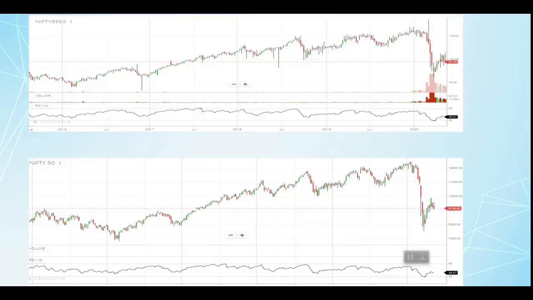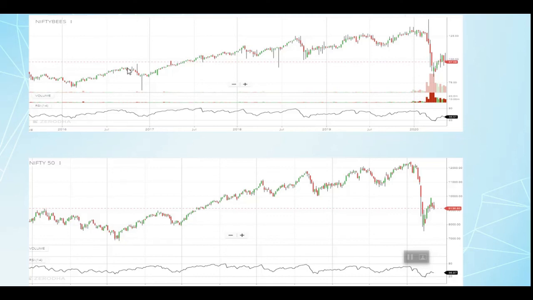This is a chart of the past 5 years of Nifty Bees and Nifty, in weekly candles. You can see that almost all the time, whenever the Nifty falls, as in 2016 here, Nifty Bees also comes down, and whenever the Nifty is moving, Nifty Bees will also start to move.